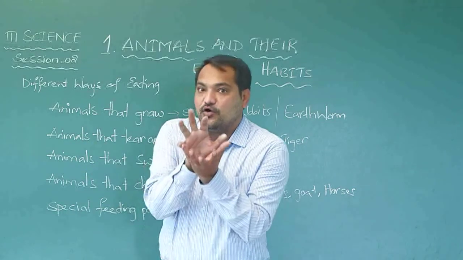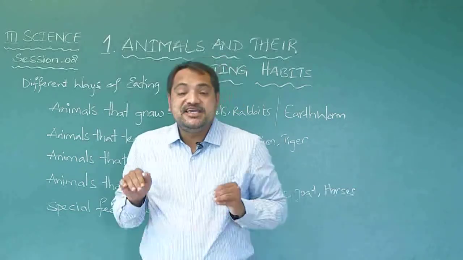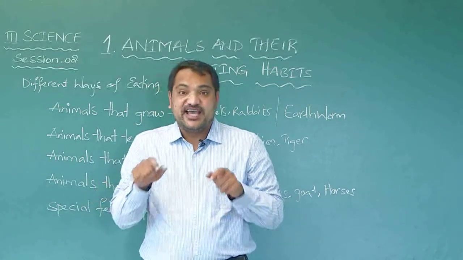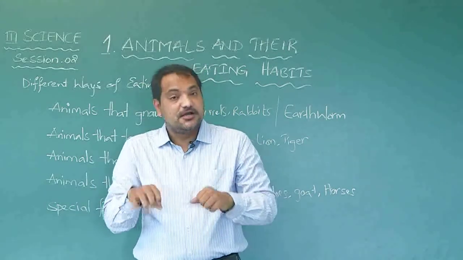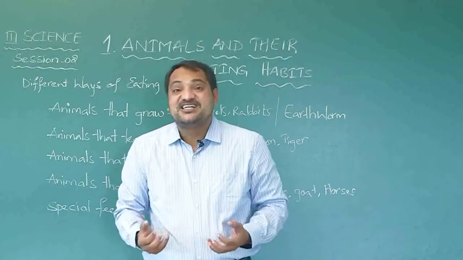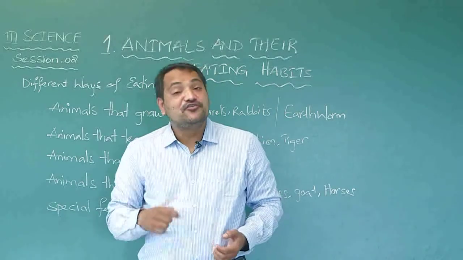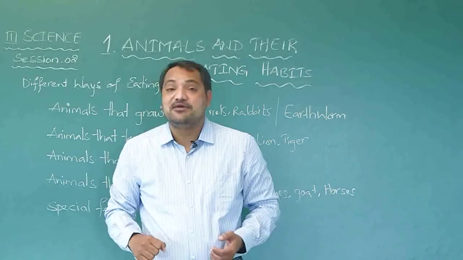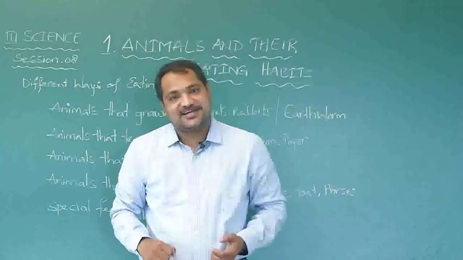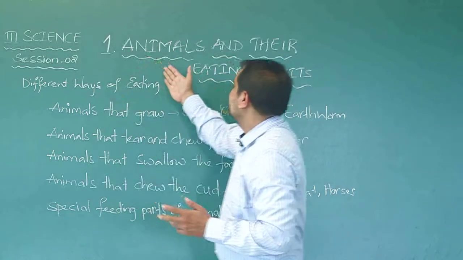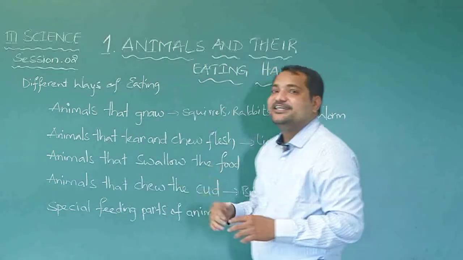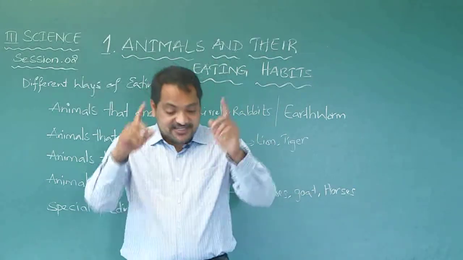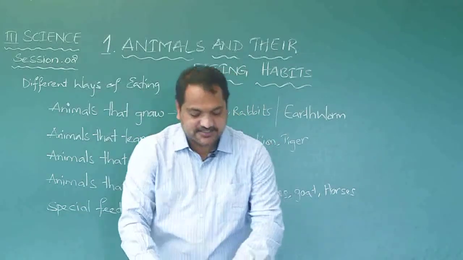Earthworm has a hole-like mouth. Bees and butterflies, leeches and mosquitoes, they have sucking tubes, right? Few animals gnaw, few animals tear the food, and few animals chew the cud. So this is about the animals and their eating habits. I hope you all understood the lesson. Right, let us quickly do the question and answers.